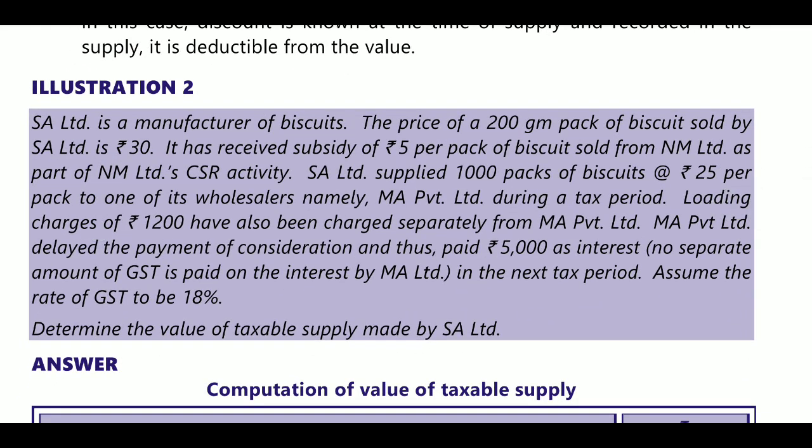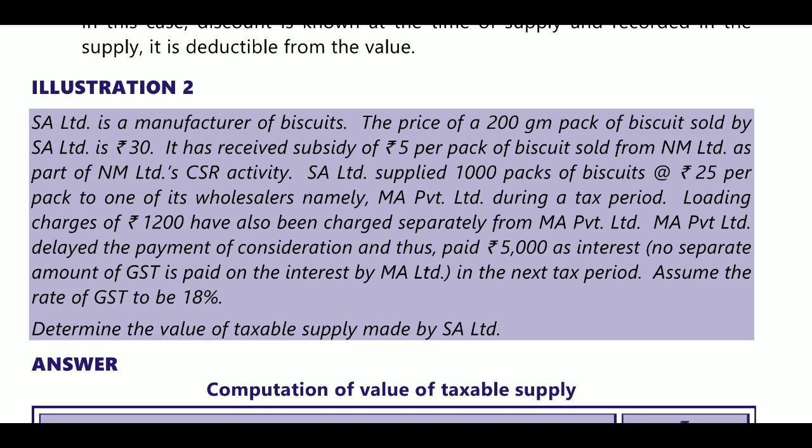SCA is a manufacturer of biscuits. The price of a 200 gm packet of biscuits sold by SA Limited is 30 rupees. So 200 packets at the rate of 30 rupees. It has received a subsidy of 5 rupees per pack of biscuits sold from NM Limited, which is not a government company.